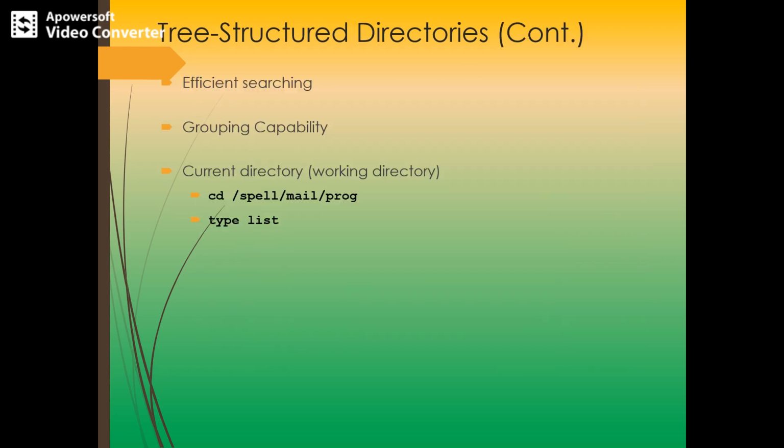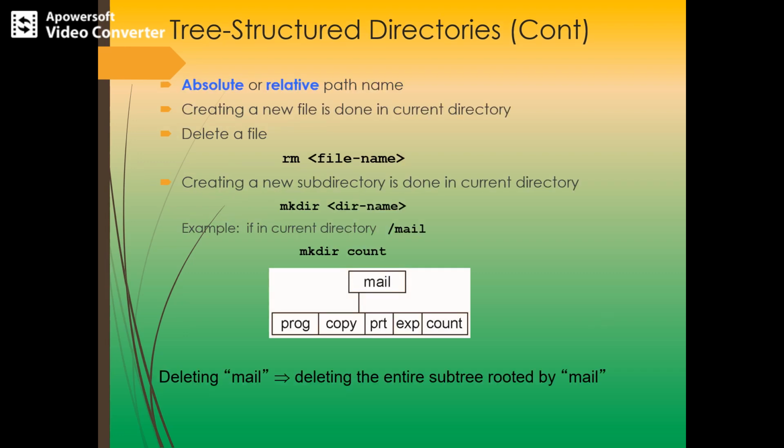So there is an efficient searching and grouping capability. The current directory tells you the working directory. In order to change from the current directory, we can specify cd and the particular path name. And there are two kinds of path names possible in the tree structure, that is absolute and relative path. A file can be created in the current directory, and to delete a file we specify a particular command, and to make a new directory we can use the command mkdir, starting from the current directory.